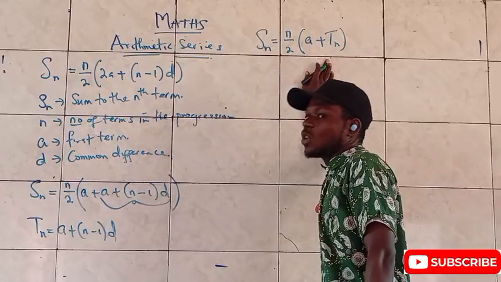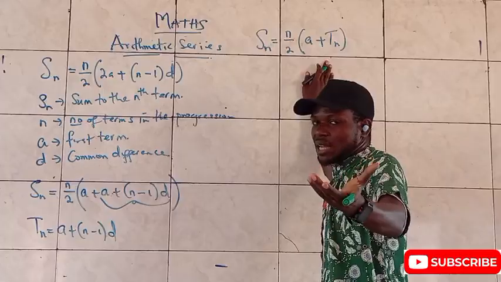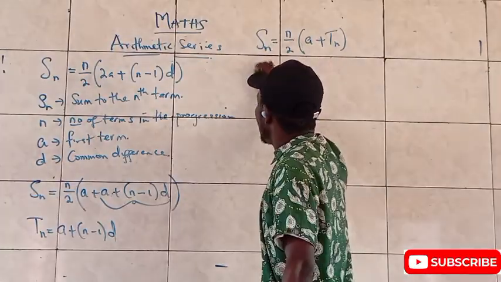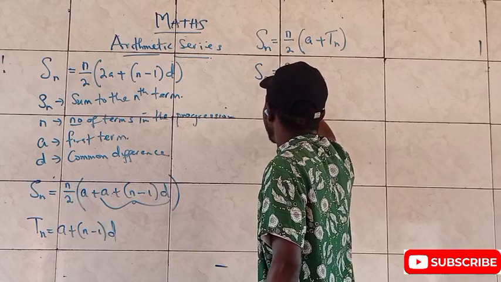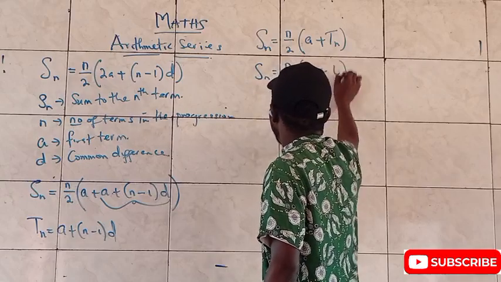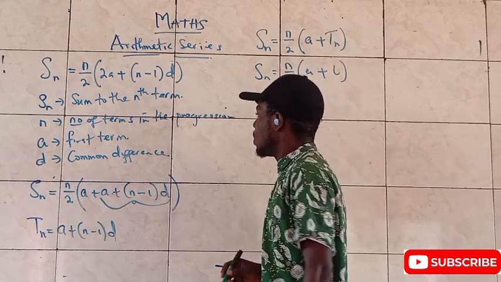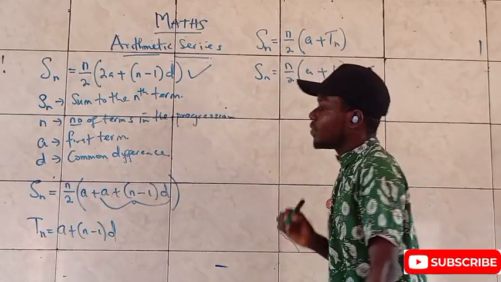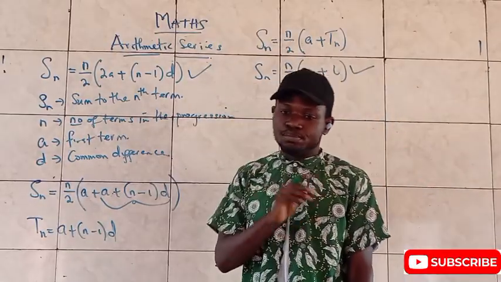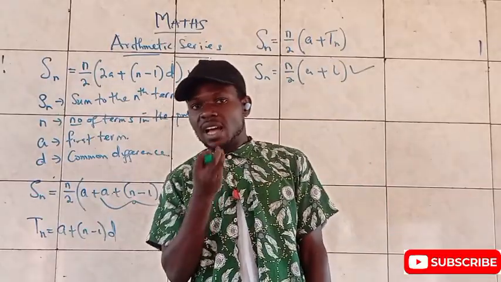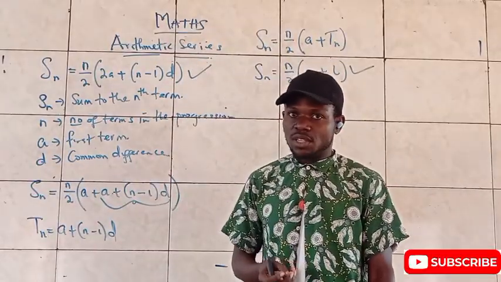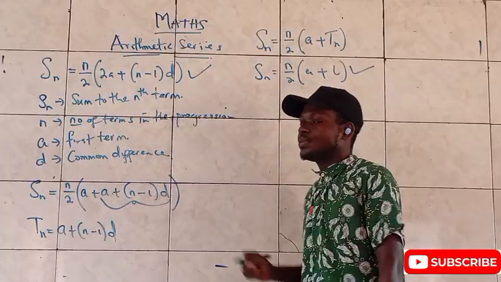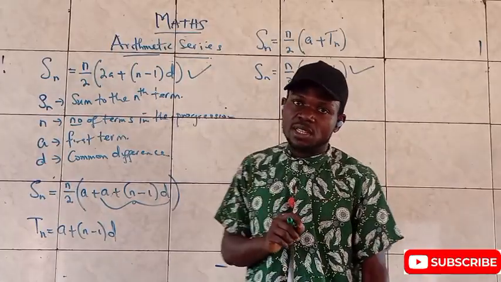But this Tn can also be written as l, which is called the last term. So Tn can also be seen as the last term, as it were. So Sn is equal to n over 2 times (a plus l). We use either this particular formula or that one, based on the parameters we have at hand. Do you understand? So this or this will suffice to solve for the sum of an arithmetic sequence.